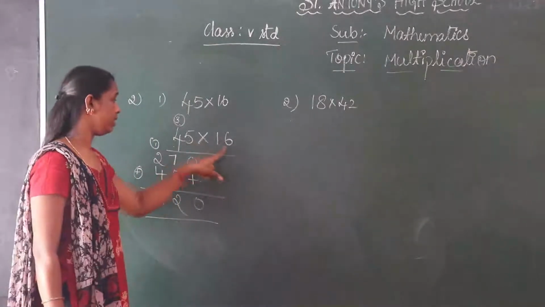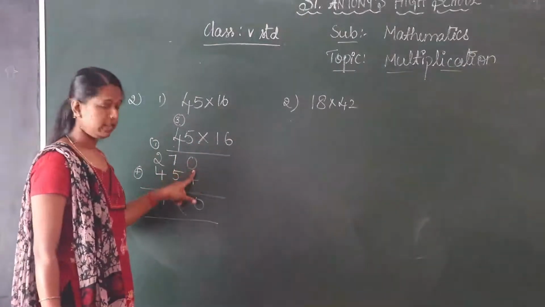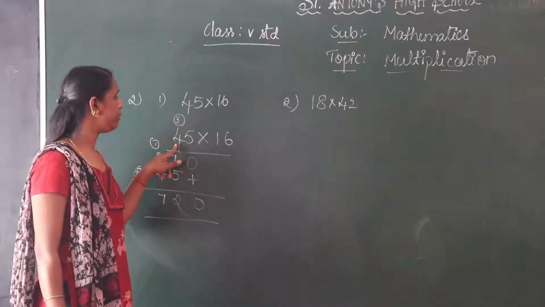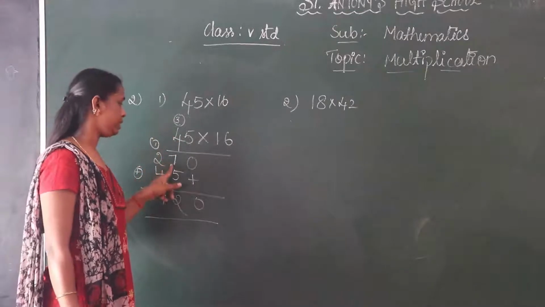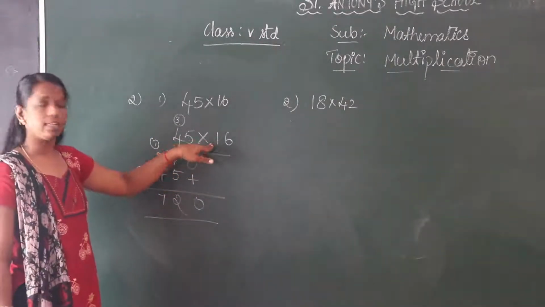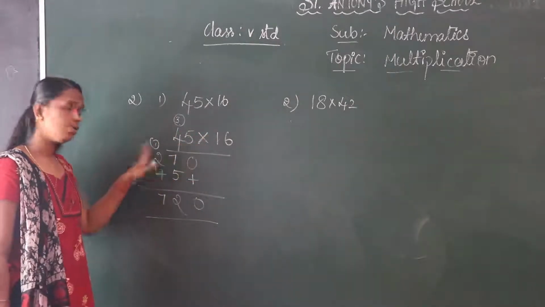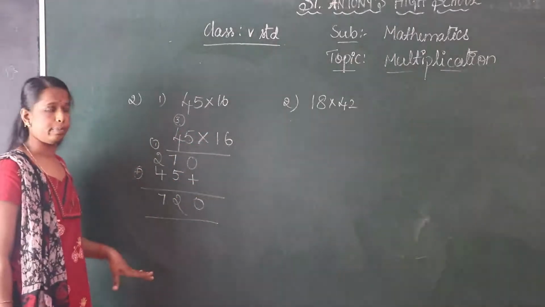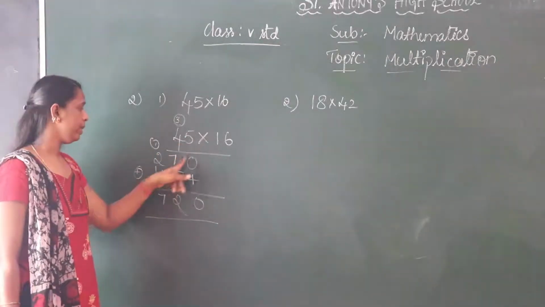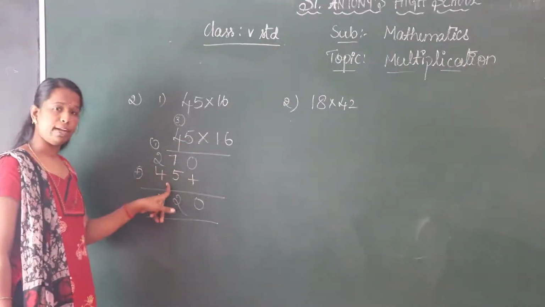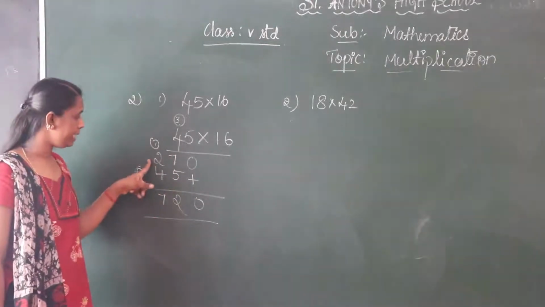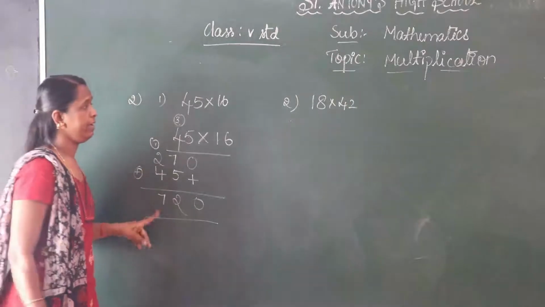So, first multiply by using the 1's place. 6 5s are 30. 0 here, 3 carry. 6 4s are 24. 24 plus 3, 27. Leave one place. Like that, if here we write 3 digits, leave 2 places for the next step. Okay. 1 5 is 5. 1 4 is 4. 0. 7 plus 5, 12. 2 here, 1 carry, 1 plus 2, 3, 3 plus 4, 7.